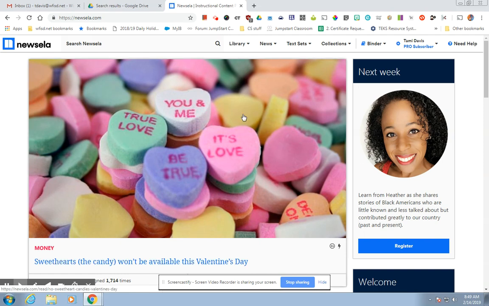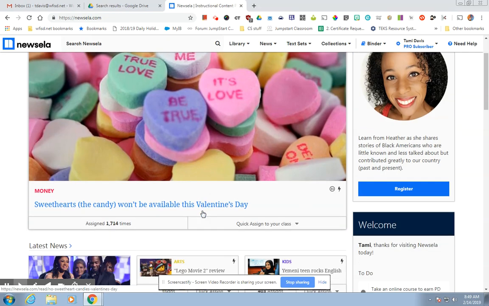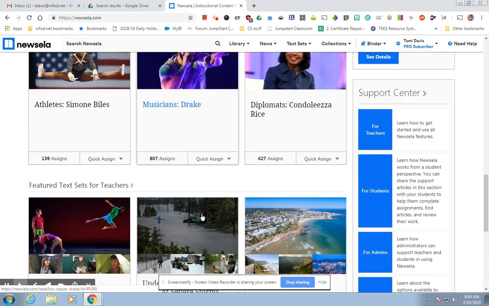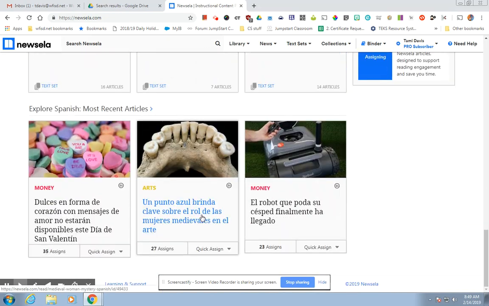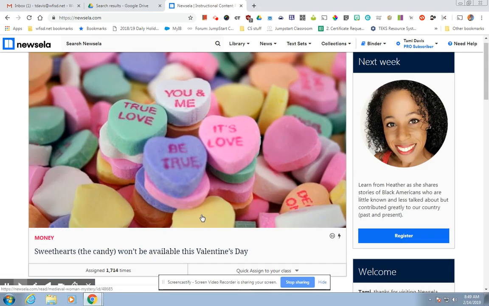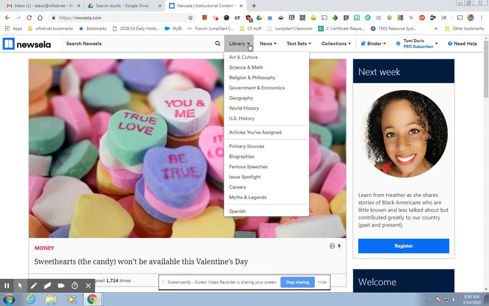Now, this is your splash page. It's not always going to look like Valentine's Day, of course, but Newsela has all kinds of articles and primary sources for you. You can see right here, here's the library, art and culture, science and math, religion and philosophy. You have all of these to choose from. There's primary sources, there's biographies and famous speeches. For career portals, there's some career articles and even myths and legends.